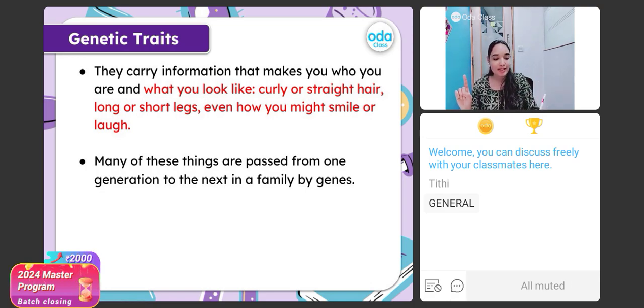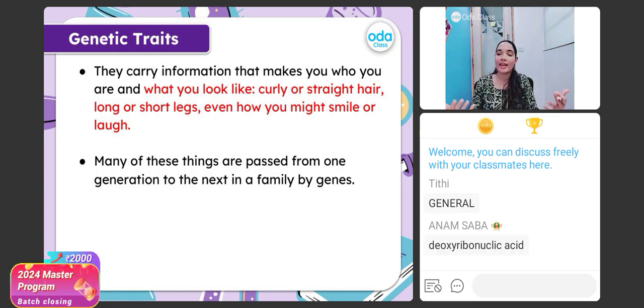So whatever physical traits that we have, like the height, the smile, the hair, this comes from the genes. Got it? Whatever physical traits we have, the way we look, it is through the genetic traits. Clear, children? Understood?